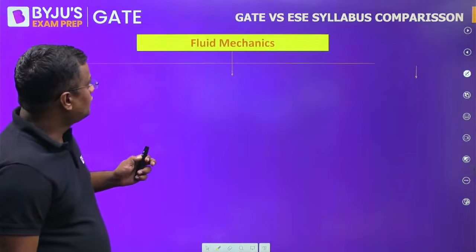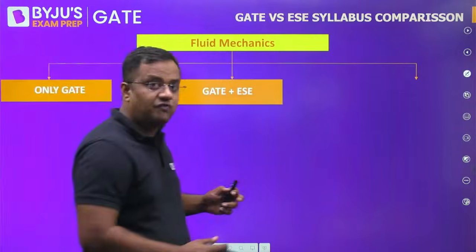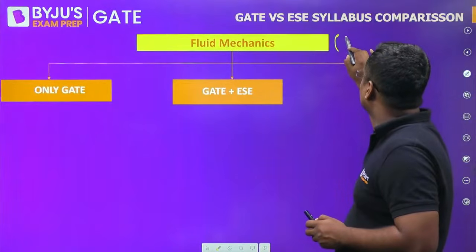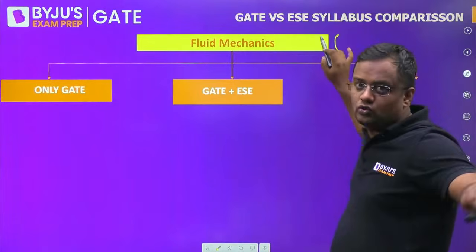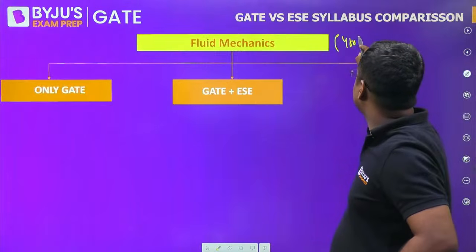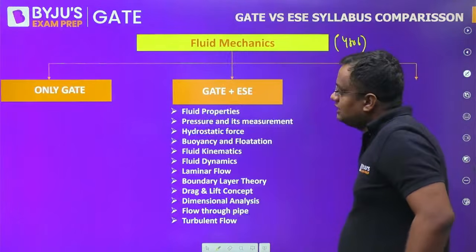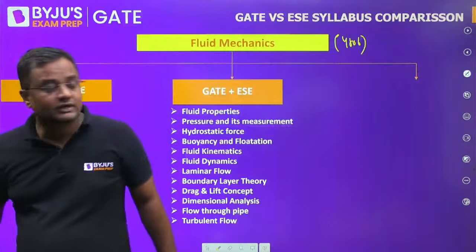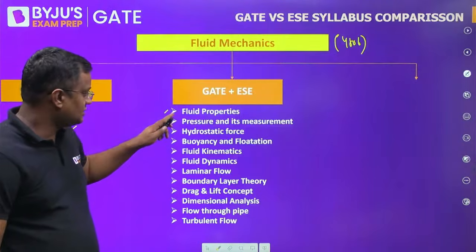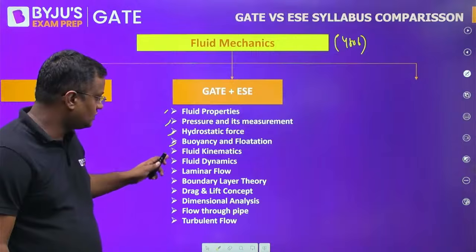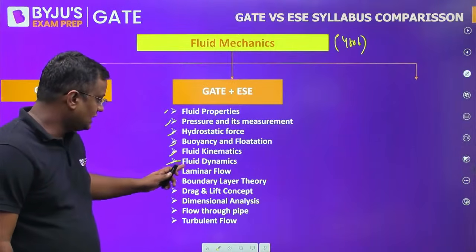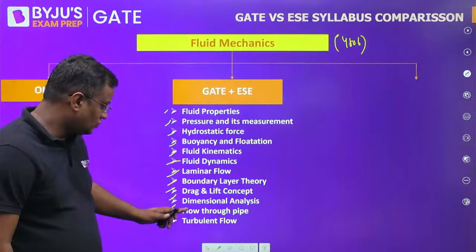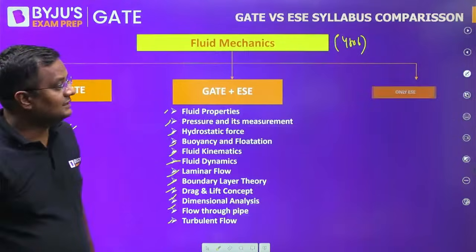Now, fluid mechanics, FM, is a vast subject, and if I exclude OCF, it will be 4 to 6 marks. There is nothing which is only in GATE. For GATE and ESE both: fluid properties, pressure and its measurement, hydrostatic forces, buoyancy and flotation, fluid kinematics, fluid dynamics, laminar flow, boundary layer, drag and lift, dimensional analysis, flow through pipes, turbulent flow.